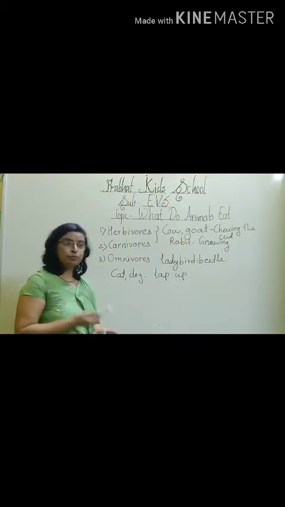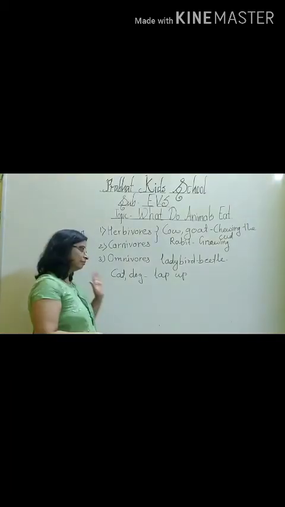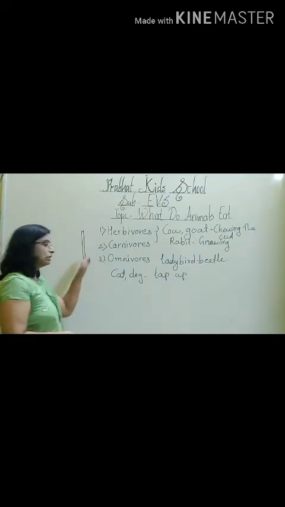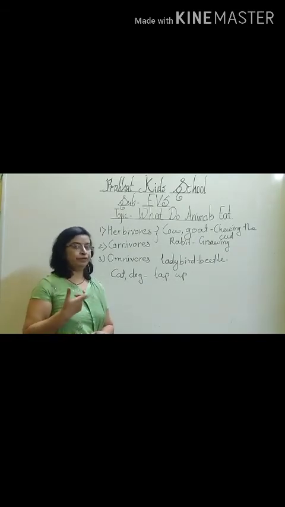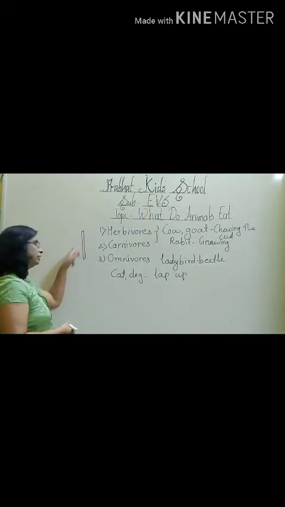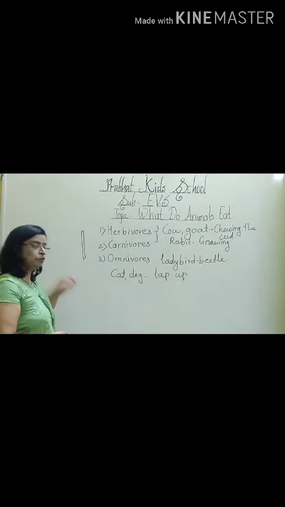Similarly, the mosquito also has a small thin tube, and with the help of this tube it sucks blood. They suck their food from other animals with the help of this thin tube. This is known as the proboscis.